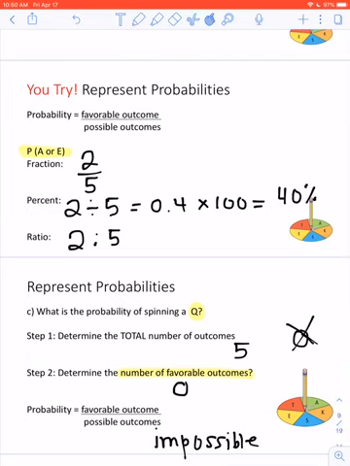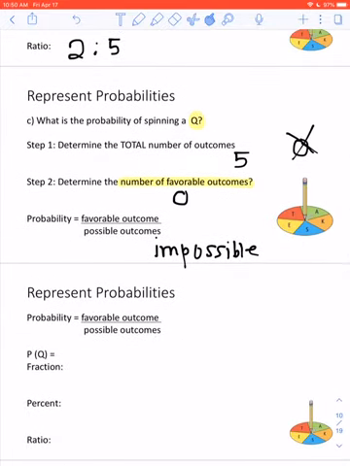So we're going to scroll down and fill everything in. What is the probability of me getting a Q? The fraction is 0 out of 5. The percent is 0% because there's no chance. And the ratio is 0 out of 5 chance.